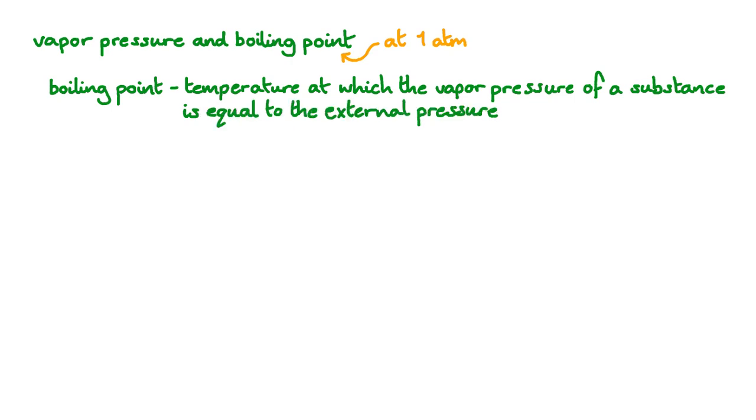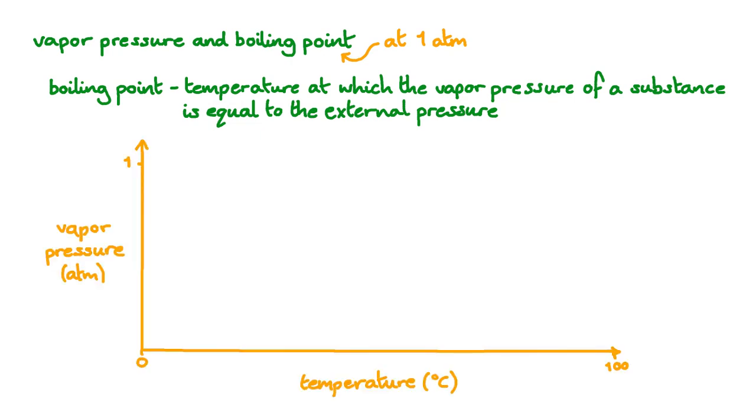But there's a general definition of a boiling point which is dependent on the external pressure, whether it's 1 atmosphere or something else. We can use the relationship between boiling point and vapor pressure to predict the behavior of liquids at other temperatures. We know the boiling point of water is 100 degrees Celsius, so the vapor pressure of water at 100 degrees Celsius must be 1 atmosphere. At temperatures below 100 degrees Celsius, the vapor pressure of water is less than 1 atmosphere.